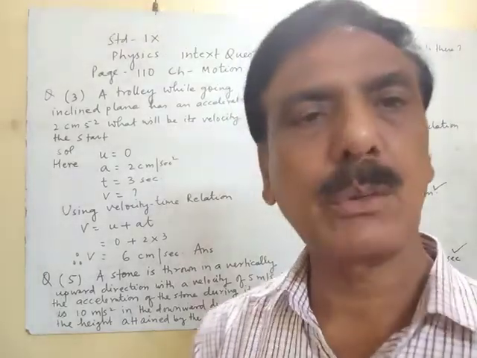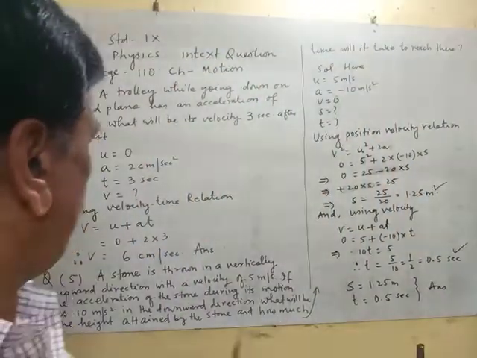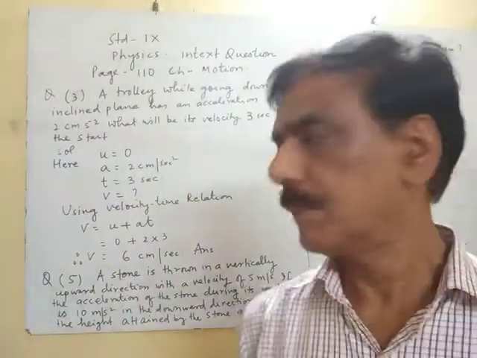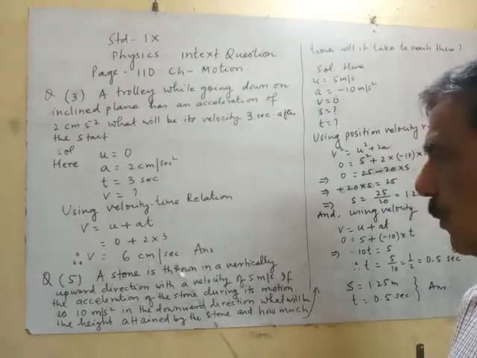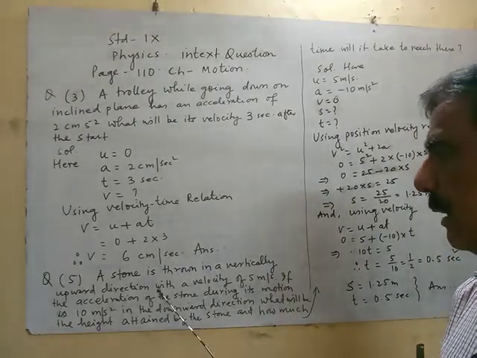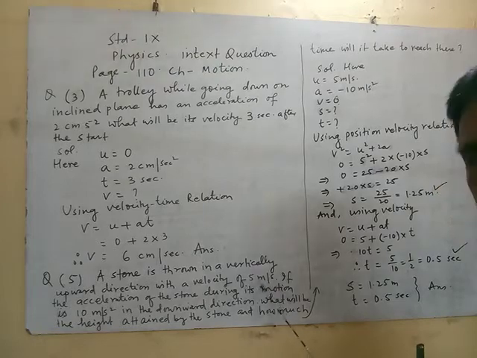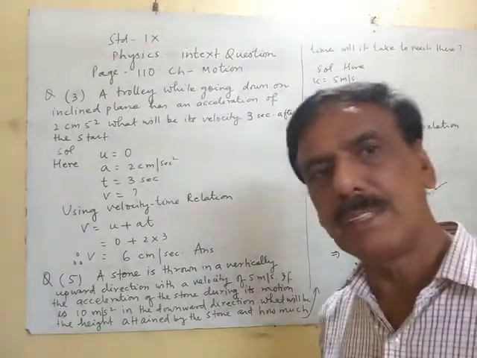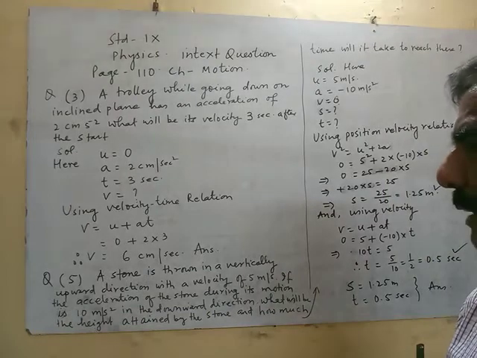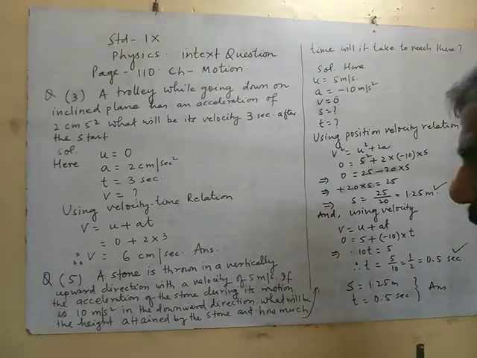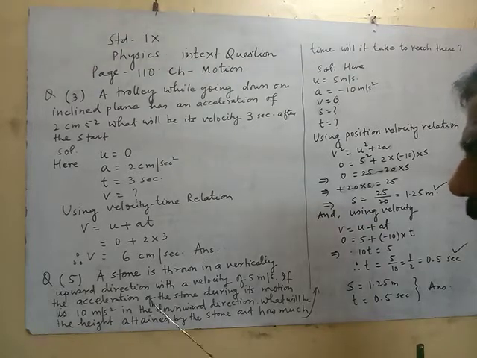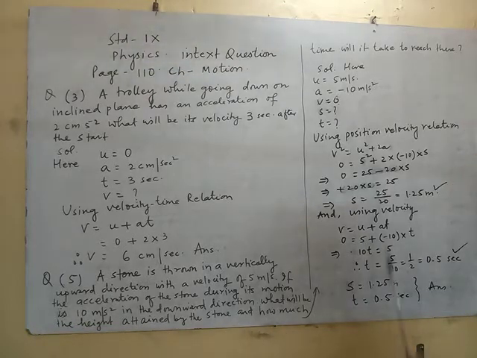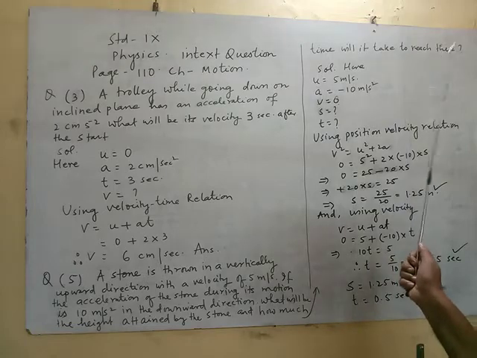Okay. The next question is question number 5 of the same page. A stone is thrown in a vertically upward direction with a velocity of 5 meter per second. If the acceleration of the stone during this motion is 10 meter per second square in the downward direction, what will be the height attained by the stone and how much time will it take to reach there?